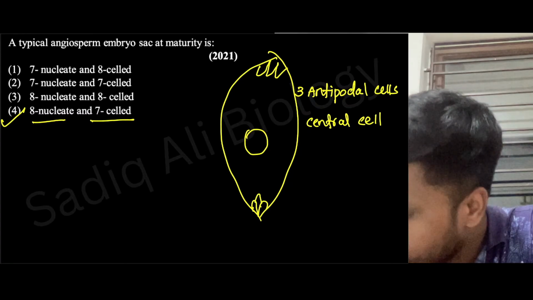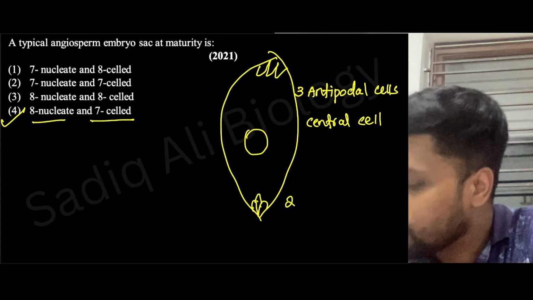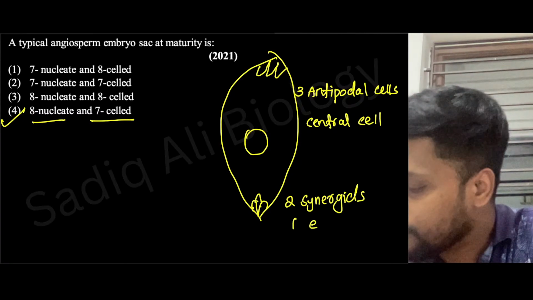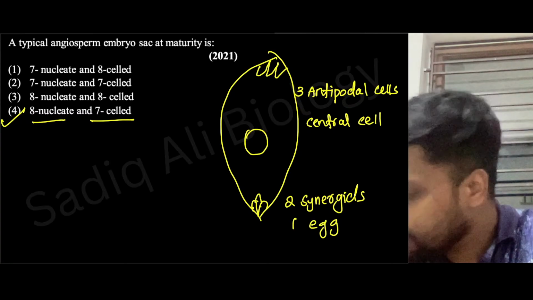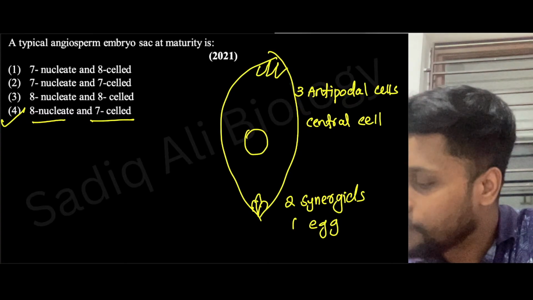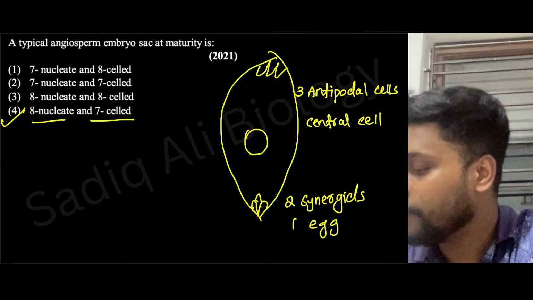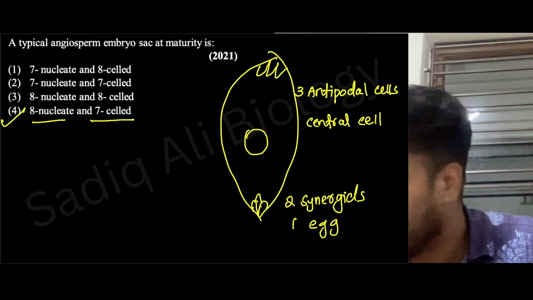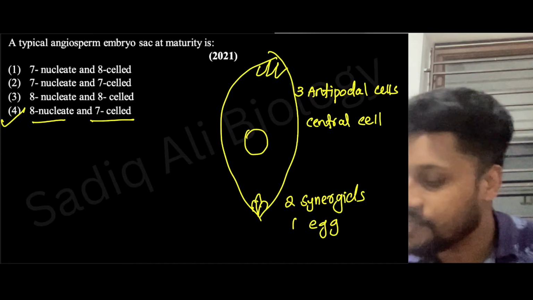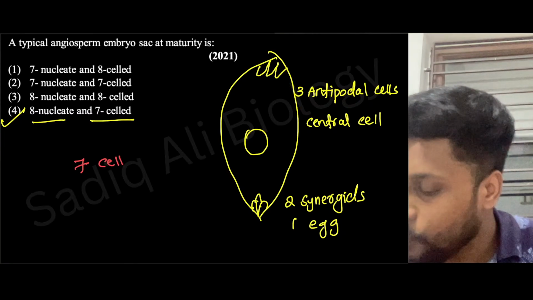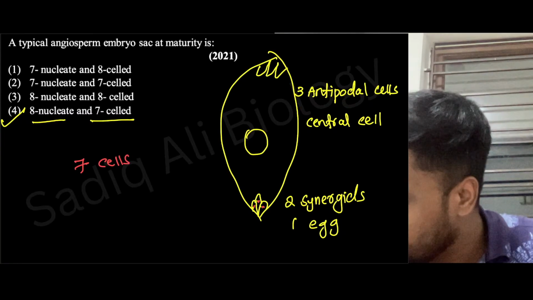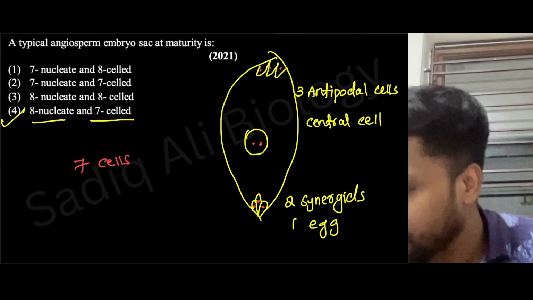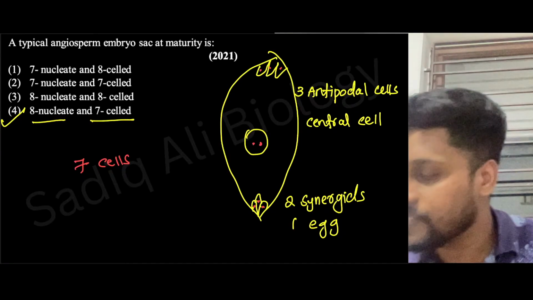What else will be there? There will be two synergids and one egg. Now you see, totally how many cells are there? 3 plus 1 is 4, 4 plus 2 is 6, plus 1, there are 7 cells here. Total 7 cells. How many nuclei are there? In the central cell there will be 2 polar nuclei. Then the 3 antipodals, 2 synergids and the egg, so total there will be 8.